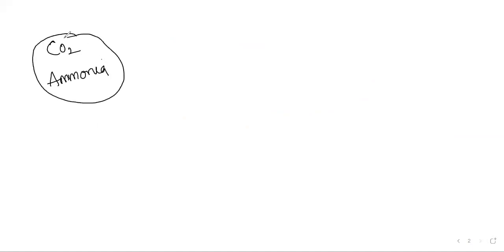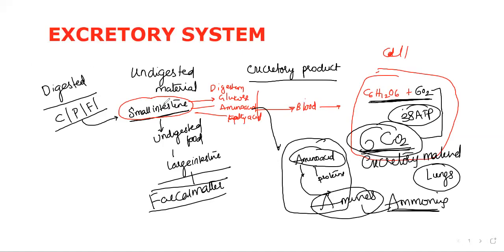So what is the undigested food? What is the excretory waste material? I think you people came to understand. Undigested is the material not absorbed by the body. In our language, the fecal matter is solid, which is called undigested, and is eliminated from the body through the anus.